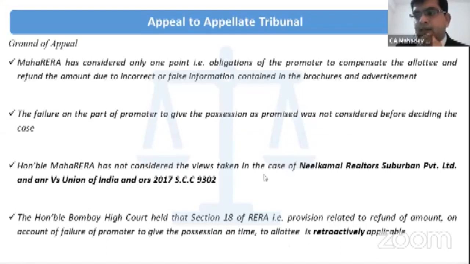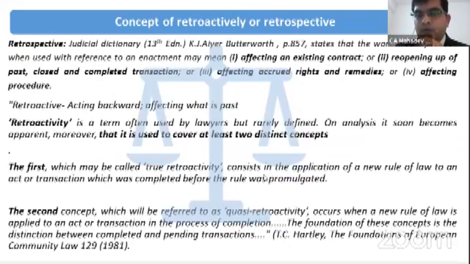In this case, the Honorable Bombay High Court held that section 18 of the RERA is applicable retroactively. So this concept was not observed by the Honorable Chairman of the Mah.Real. On this basis, all the allotees filed the appeal before the Honorable Tribunal.